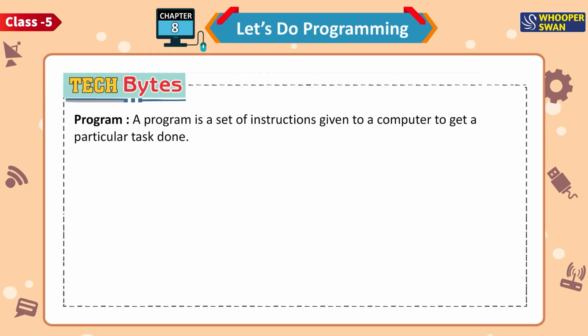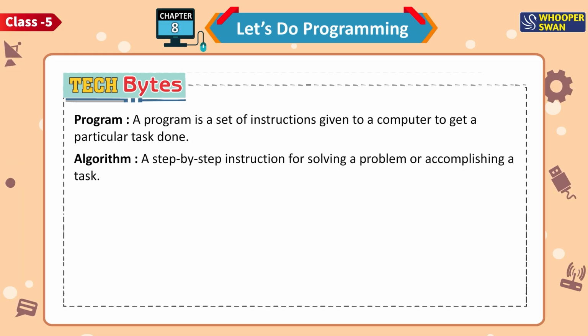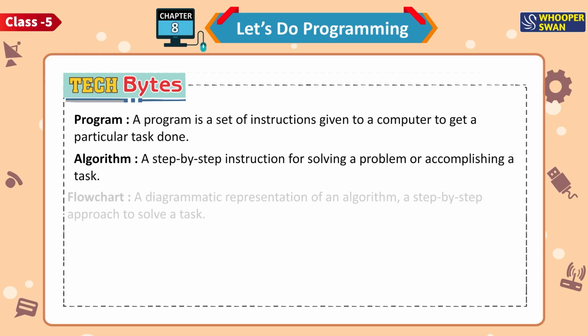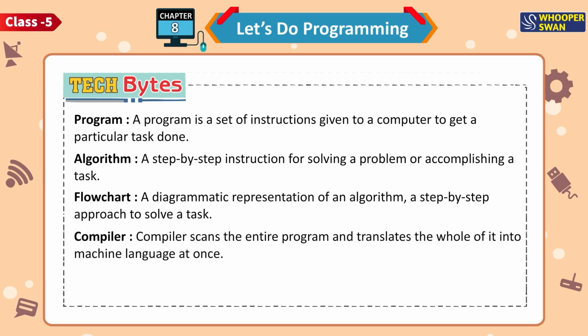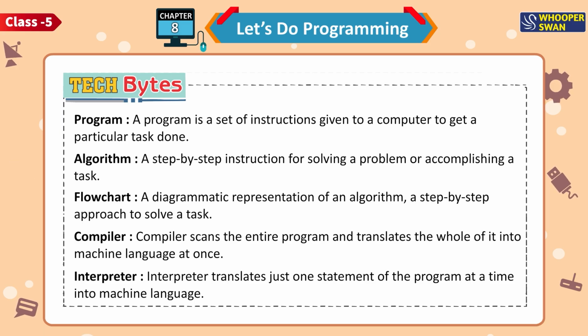Tech Bytes. Program. A program is a set of instructions given to a computer to get a particular task done. Algorithm. A step-by-step instruction for solving a problem or accomplishing a task. Flowchart, a diagrammatic representation of an algorithm, a step-by-step approach to solve a task. Compiler. Compiler scans the entire program and translates the whole of it into machine language at once. Interpreter. Interpreter translates just one statement of the program at a time into machine language.